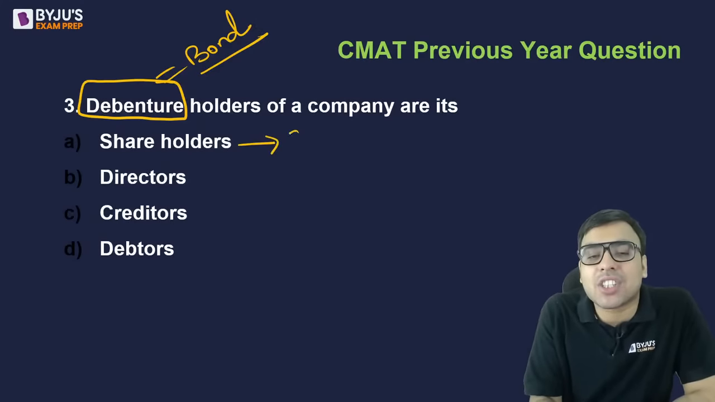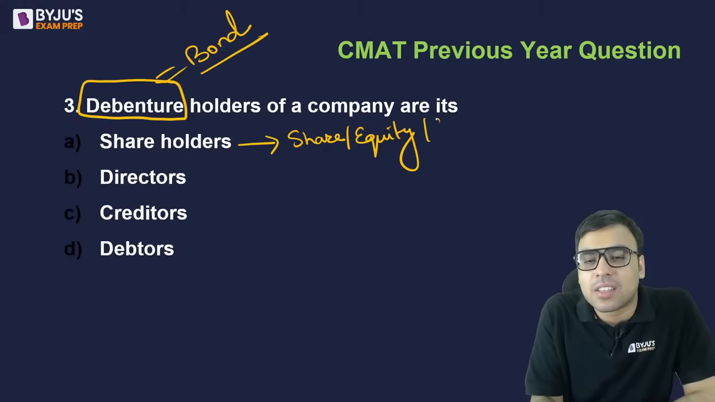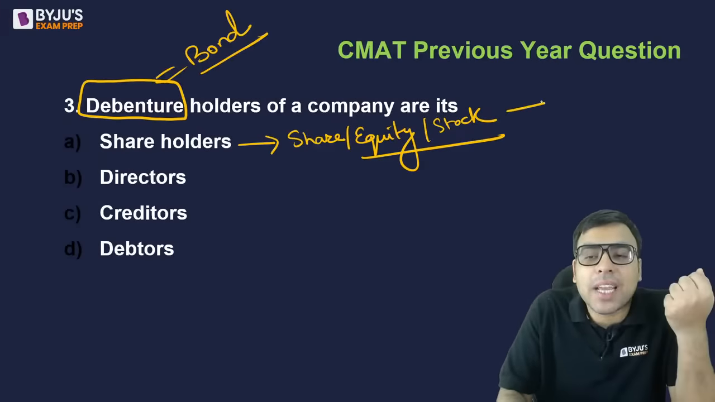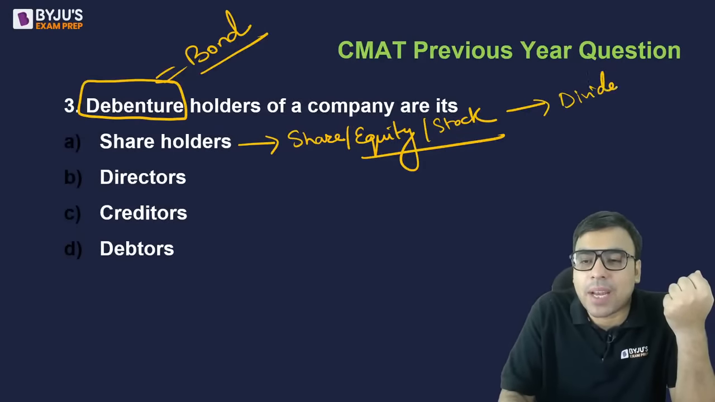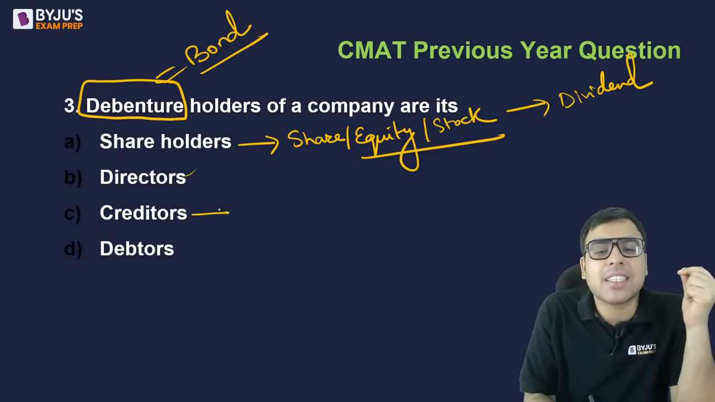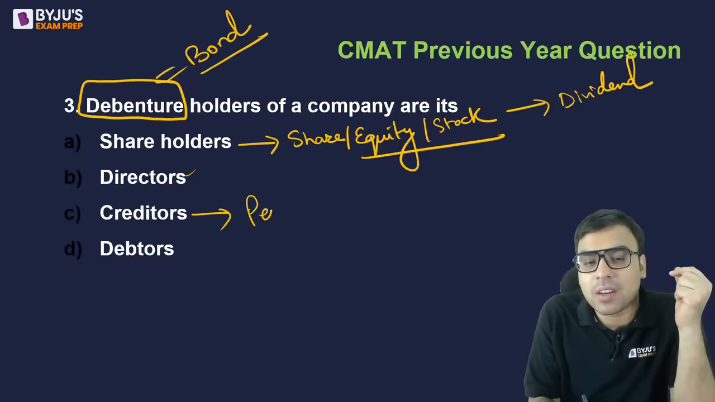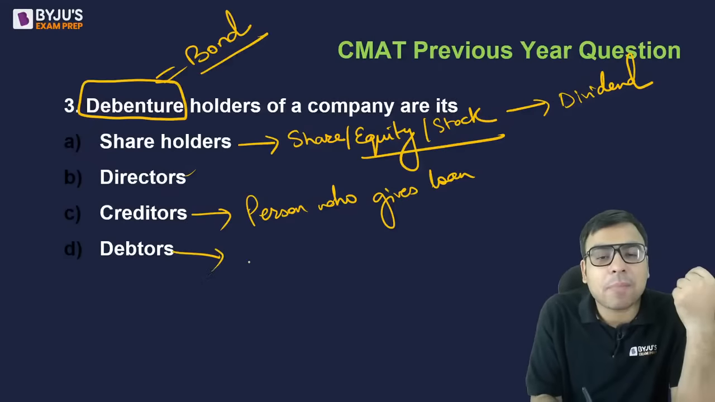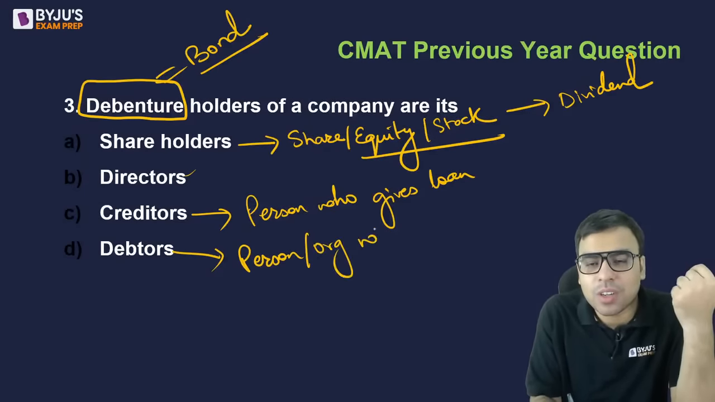If you are buying a share of any company, or equity, या stock, these are the terms associated with that. And if you buy a share, you will be getting a dividend from that company. Director तो जानते होगे, director in a company, I don't need to explain. Creditors are the ones who give loans to the company. Debtor means a person or organization who borrows or takes a loan. जो लेता है कर्ज उसको debtor कहते हैं.